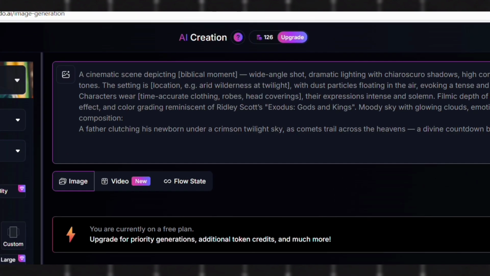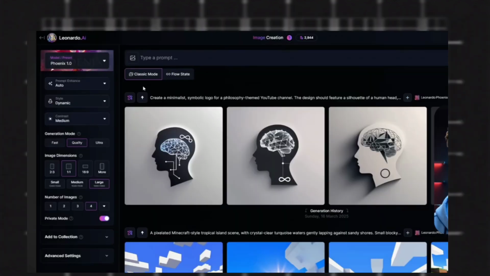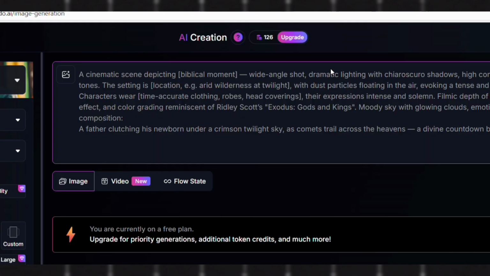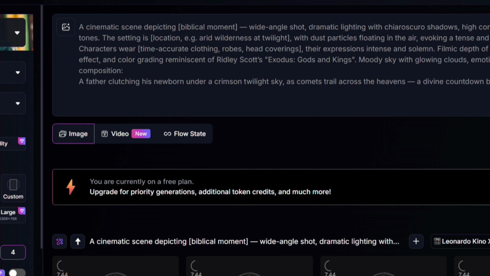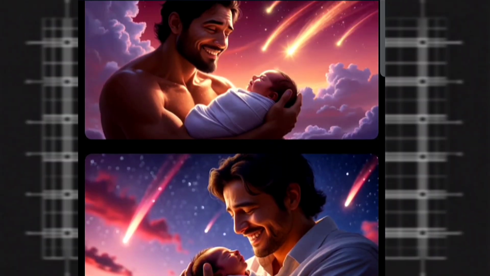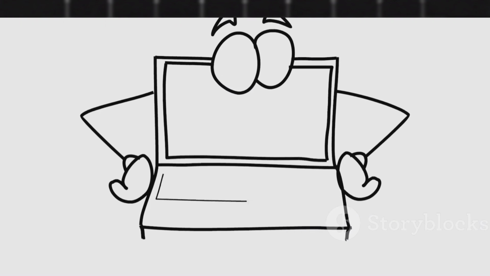I followed. I've shown you a screen recording of one YouTuber who's explaining exactly how to make videos with free AI tools. Leave Leonardo Phoenix to the preset as before, but make sure to set the image dimensions to 16 by 9, since that's the perfect size for a long format video. So I did exactly what he asked and went to the same AI, and I followed every single one of his steps, and guess what? I got the below result. It wasn't what I wanted, and it definitely wasn't what I hoped for. But hey, we can't really blame him, can we?